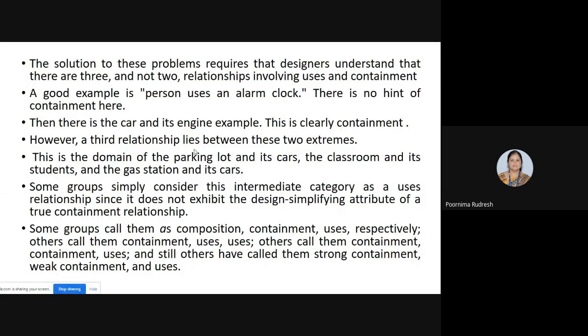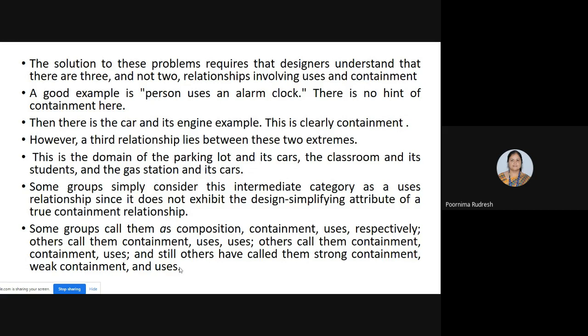Understood? So then what category do they call it? Some groups simply consider this intermediate category as a uses relationship because it doesn't exhibit the design simplifying attribute of a true containment relationship. Or some groups call them composition, containment and uses respectively. Others call it containment, uses and uses relationships. And another group will call it containment relation, containment and uses.